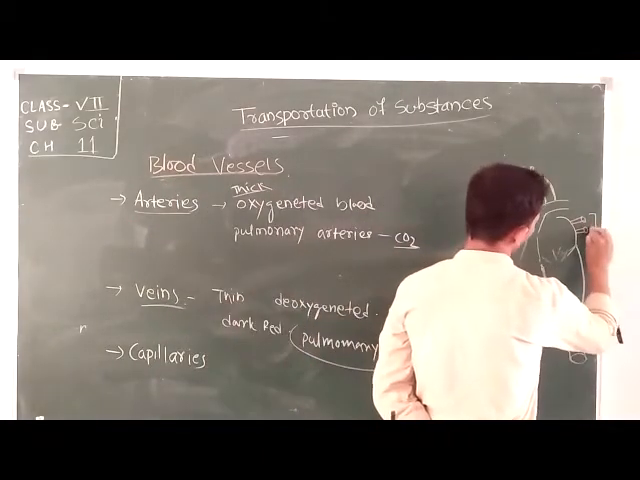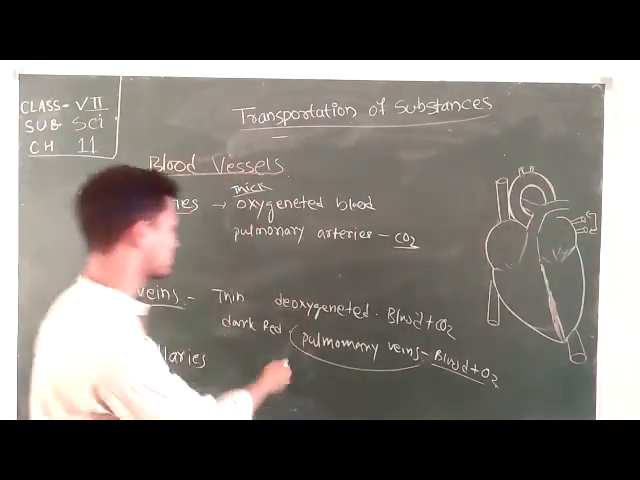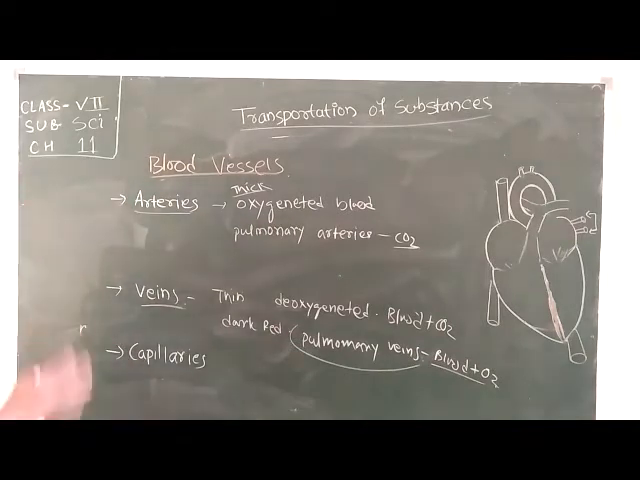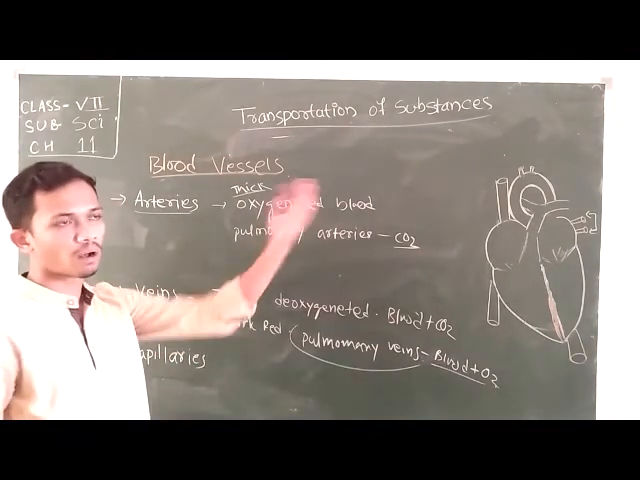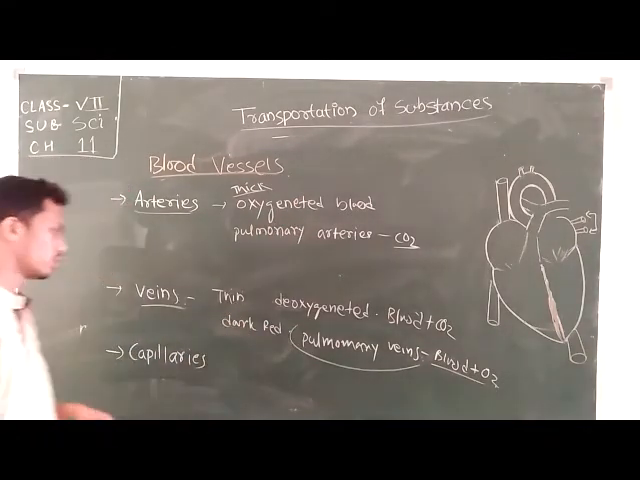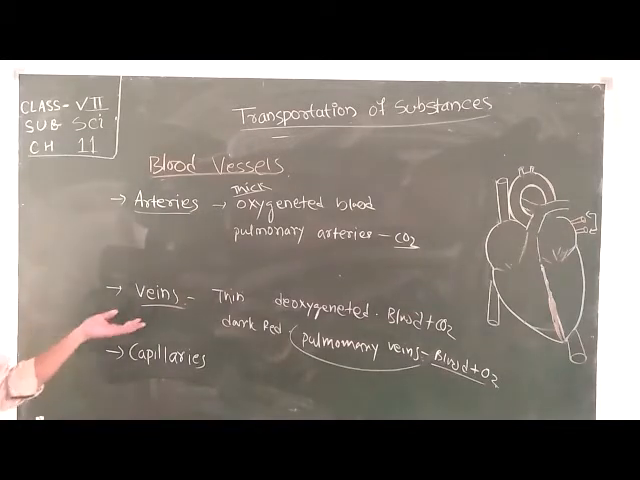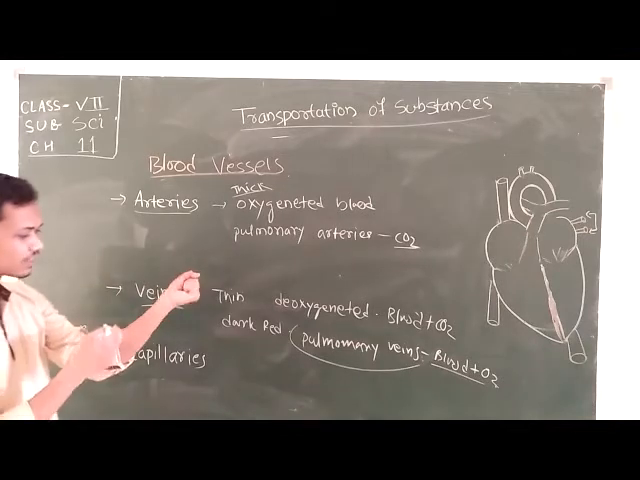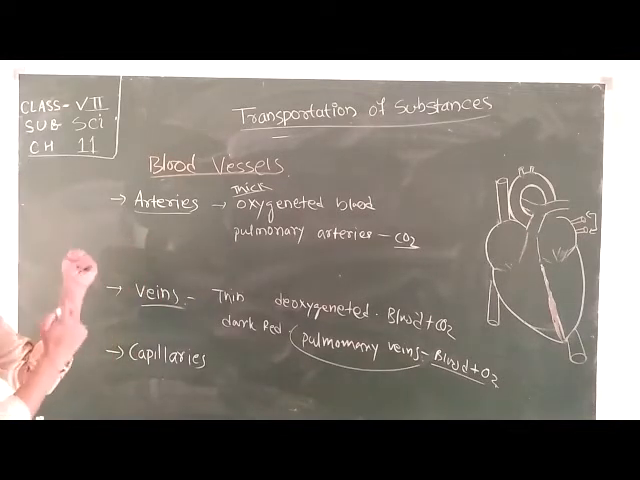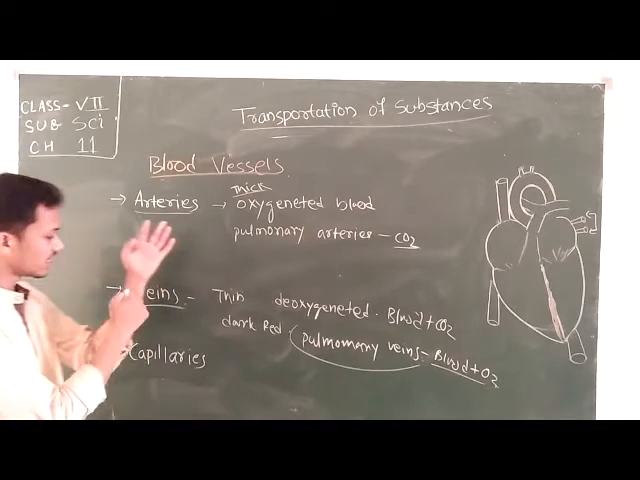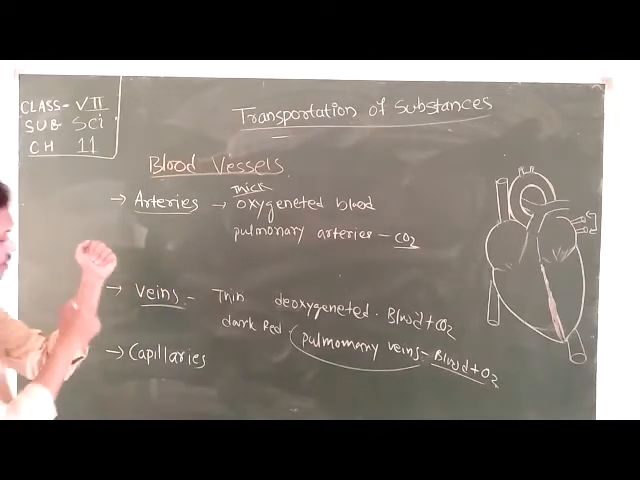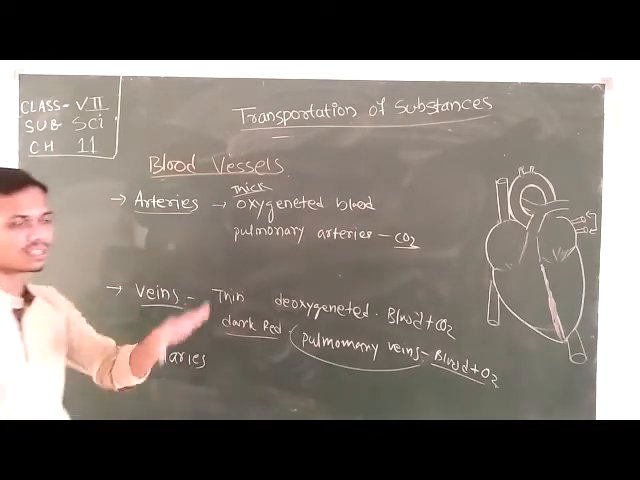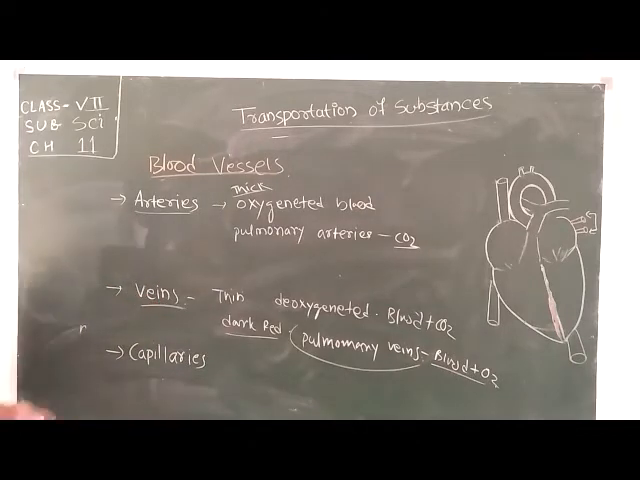Here these are the two. Pulmonary vein carries the blood from the lungs to the heart. Okay, and the veins which are placed nearer to the skin, so you can easily see the veins of our hand also. We can easily see the dark red color veins, that are all our veins.